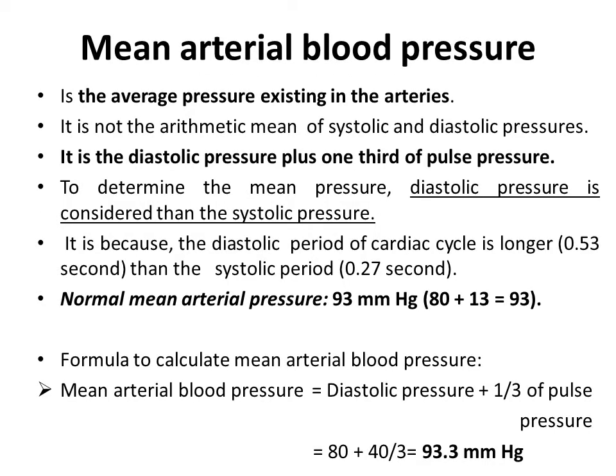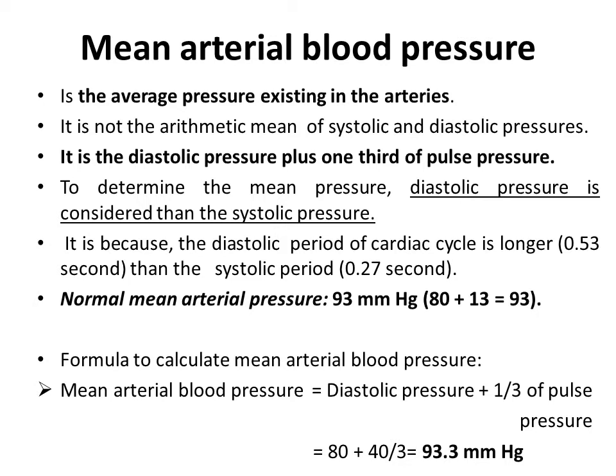Next is mean arterial blood pressure. Mean arterial blood pressure is the average pressure existing in the arteries. It is not the arithmetic mean of systolic and diastolic pressure. It is the diastolic pressure plus one third of pulse pressure.